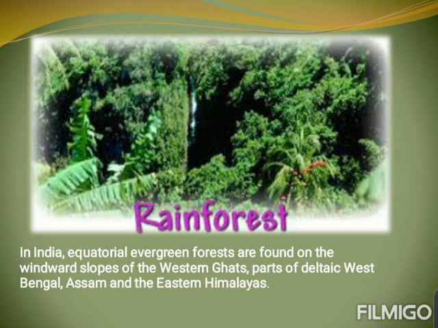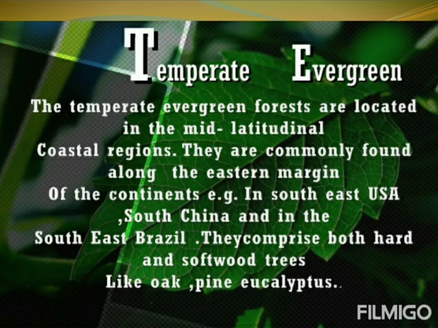Talking about temperate evergreen, the temperate evergreen forests are located in the mid-latitudinal coastal regions. They are commonly found along the eastern margins of the continents, for example in southeast USA, South China, and southeast Brazil. They comprise both hard and softwood trees like oaks, pine, eucalyptus.